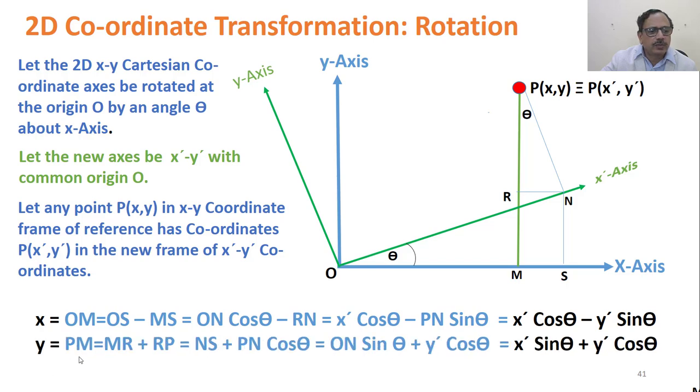Similarly, y is equal to PM, which can be written as MR plus RP.